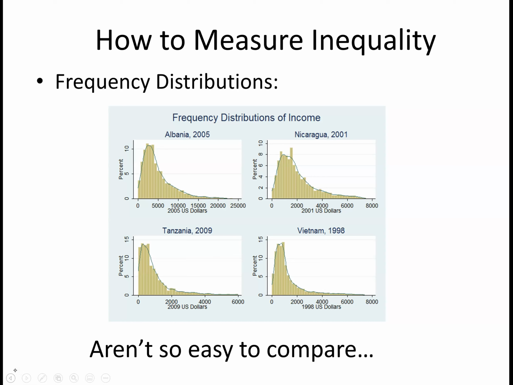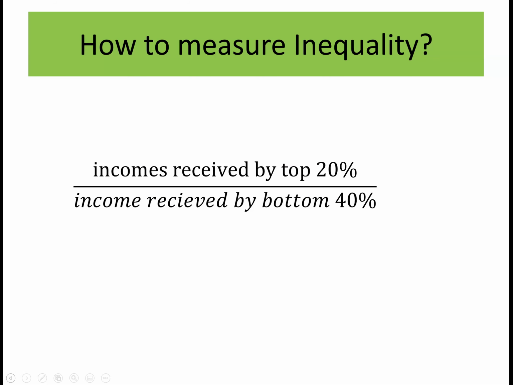Okay, so we're going to look at a few different ways, and then I'll make sure I tell you what our primary way is going to be. But I'm going to introduce to you a few different ideas about how to measure inequality. So one of the earliest ways to measure inequality was something called the Kuznets ratio. Okay, so Simon Kuznets came up with this, I believe, in the 1950s.